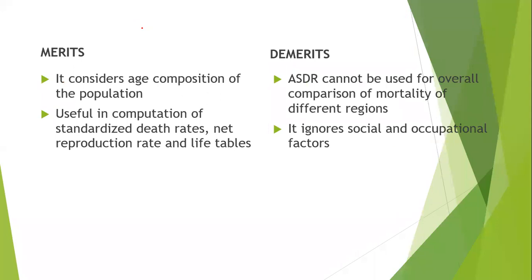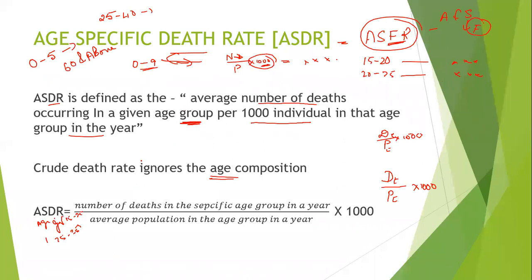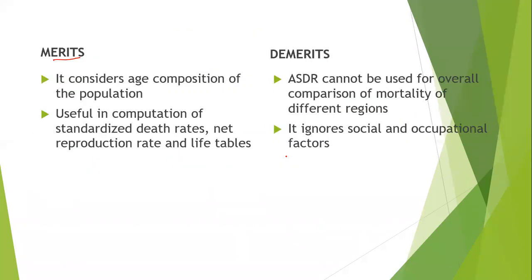Coming to the merits and demerits again. First one, under merits, it considers age composition of the population. So you have seen here, we are considering the age also. In this case, they will ask you to calculate the age specific death rate from this year to this year, that is from 15 to 25. So we will consider the age composition, we are considering the age group under this method. That is one of the merits.